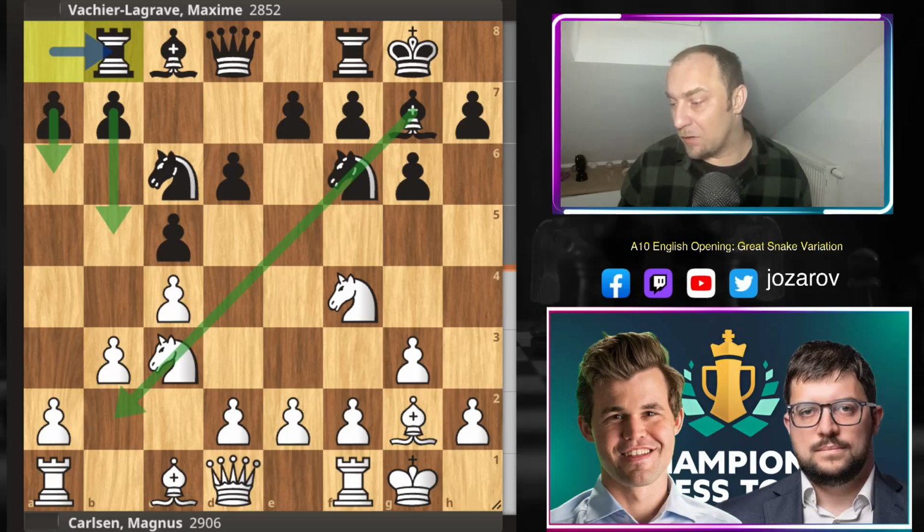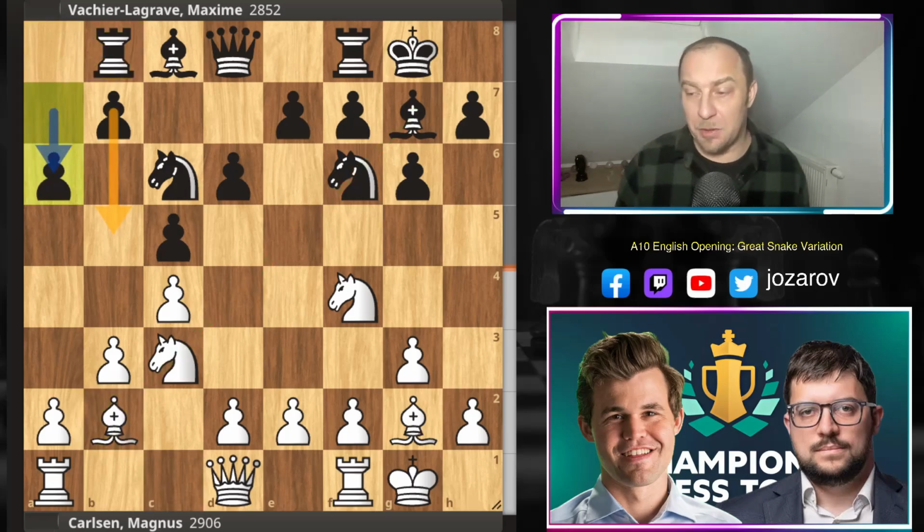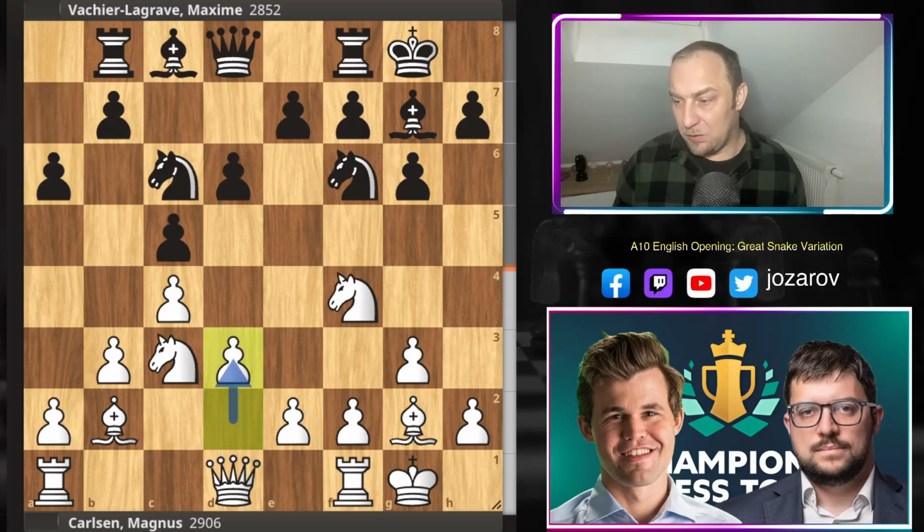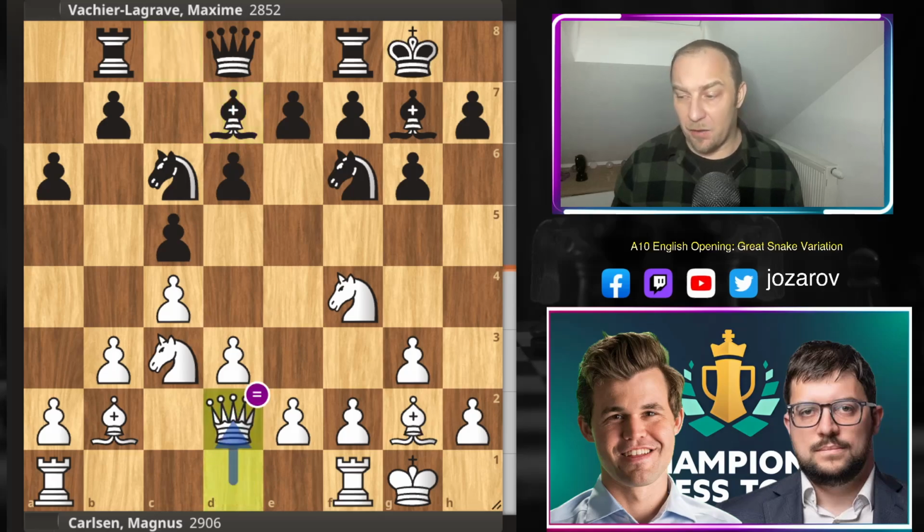On the queen side, Magnus develops his piece, and now comes this idea. Pretty standard stuff here for black. Pretty progressive plan here on this side of the board. We have now d3, bishop to d7, and now after queen to d2, I would say pretty equal game. The engine gives here also good chances now for both sides.